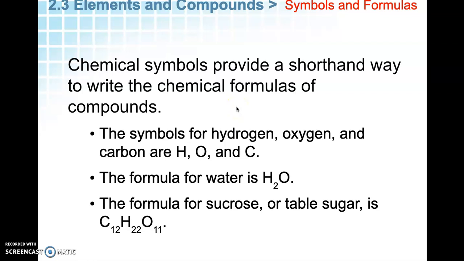Chemical symbols provide a shorthand way. So let's say H is hydrogen, O is oxygen, C is carbon. Water, H2O, 2 hydrogen, 1 oxygen. Sucrose, which we were talking about, is table sugar, C12H22O11. And you can see that we have 12 carbons, 22 hydrogens, 11 oxygens. Imagine if we didn't have a shorthand way and we had to write the names out. That would make formulas very difficult to follow.